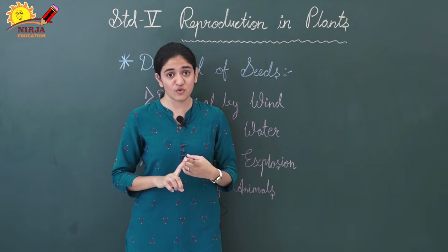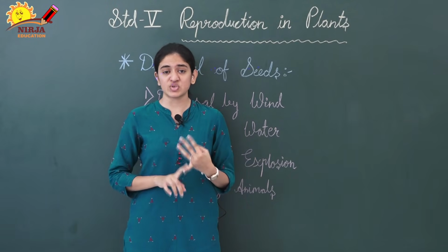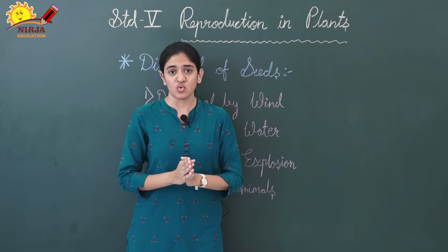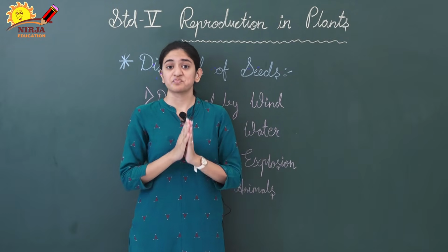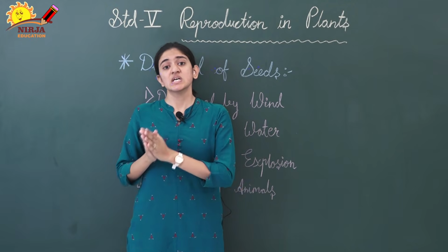They will compete for water, air, sunlight, nutrients and so many other factors. So ये ना हो उसके लिए dispersal of seed is necessary to prevent the competition between the seeds.